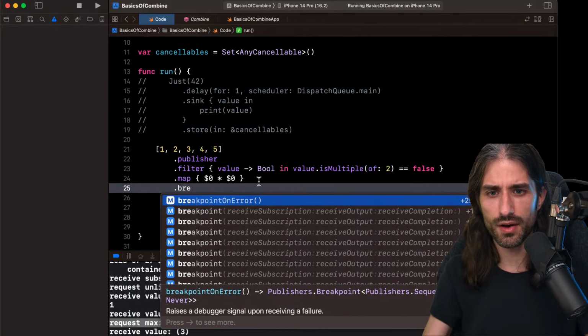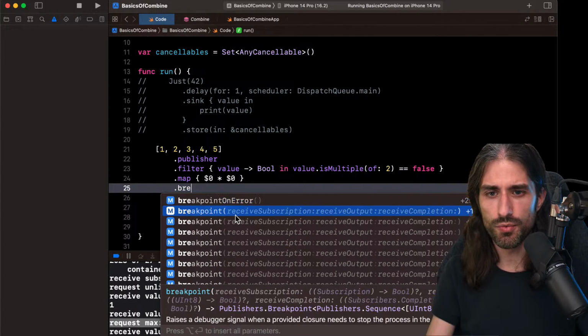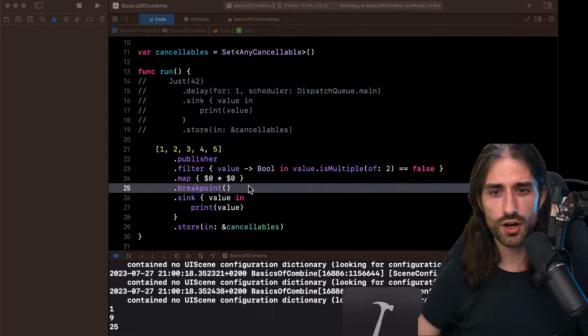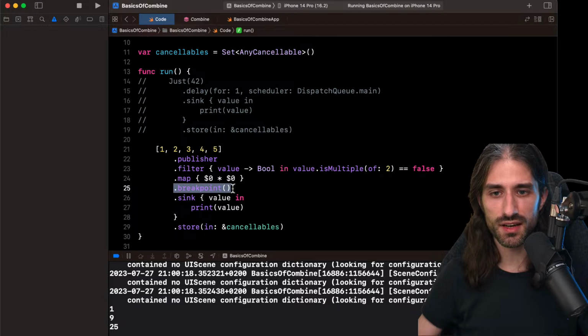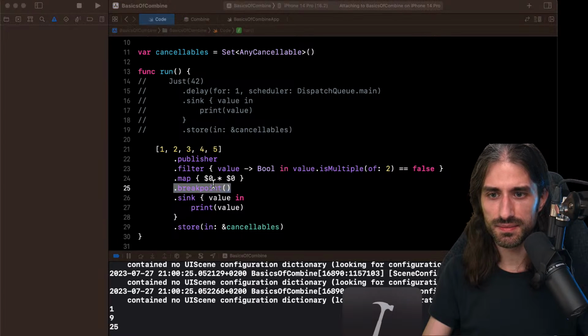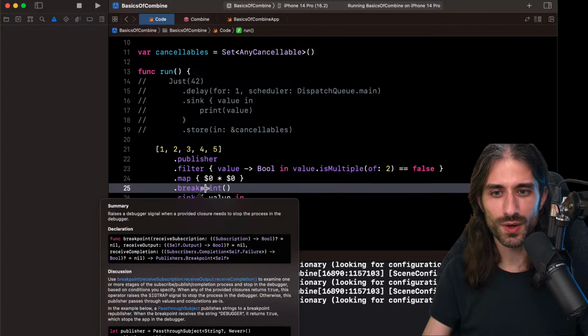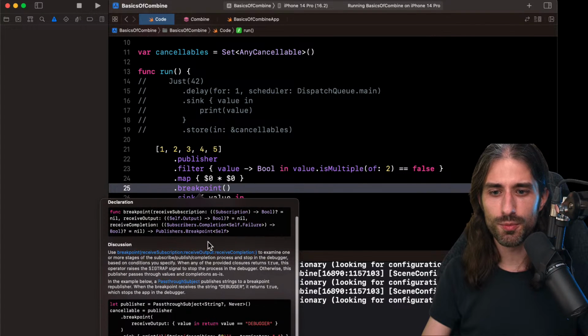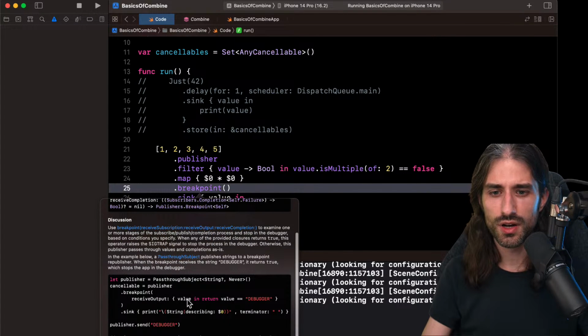You also have a breakpoint. So breakpoint, let me use it. Breakpoint is going to trigger whenever the code reaches this part. So let's see. And of course, it didn't trigger. So let's see why. It's supposed to raise, okay, when a provided closure. So you need to.